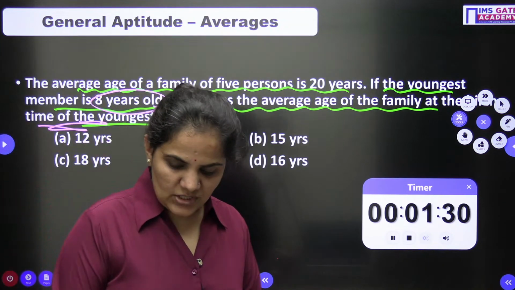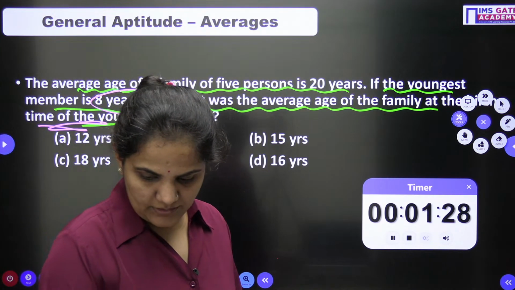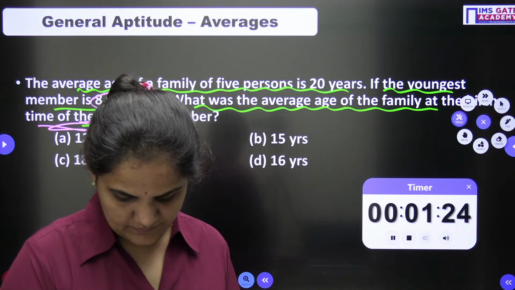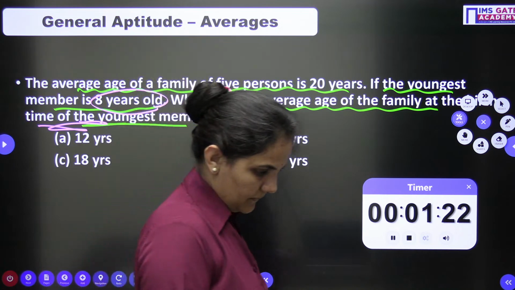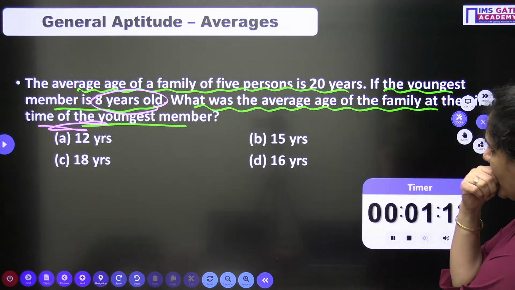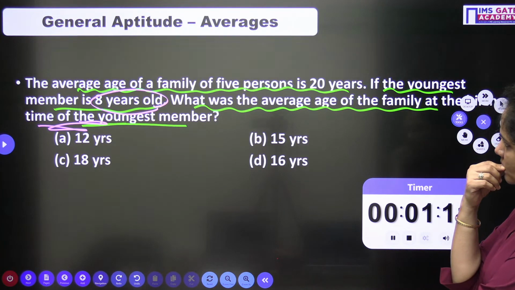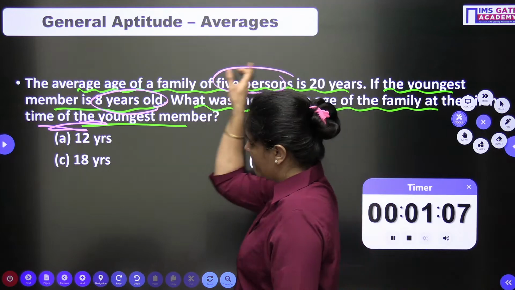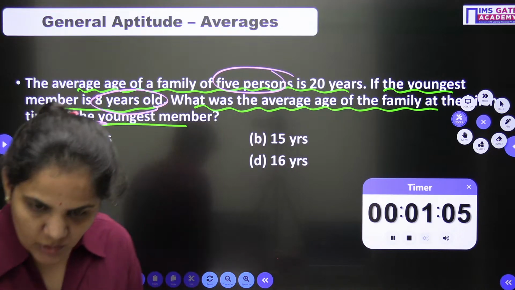Go for it, dear students. Just go for it. Within 2 or 3 lines we can solve it. We have the number of persons here.